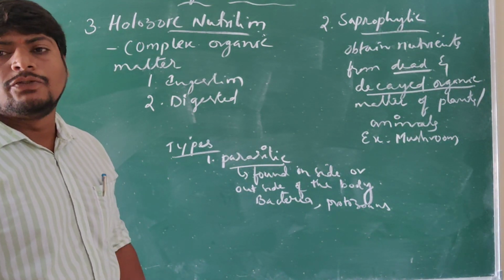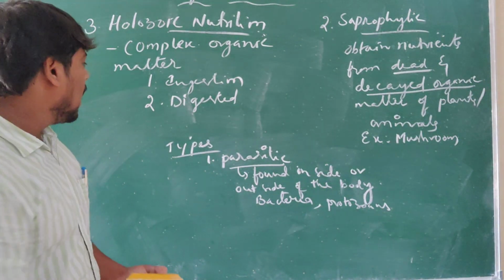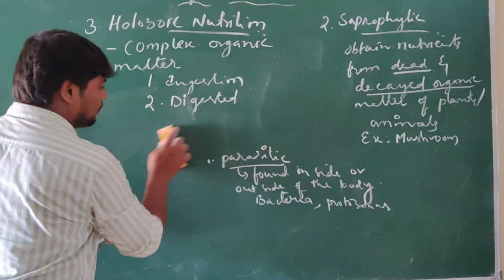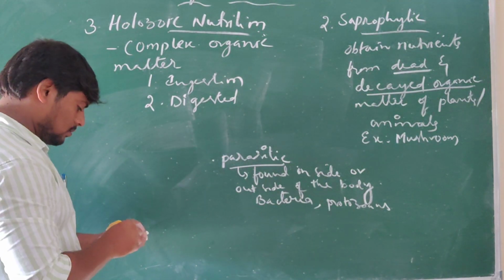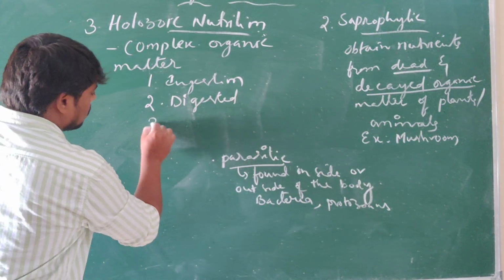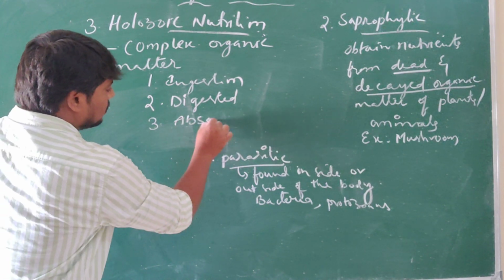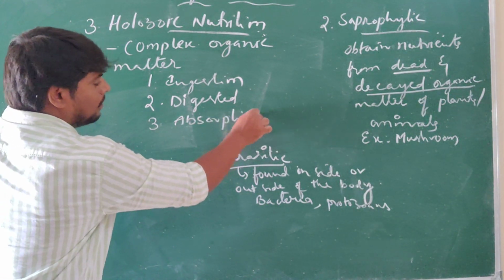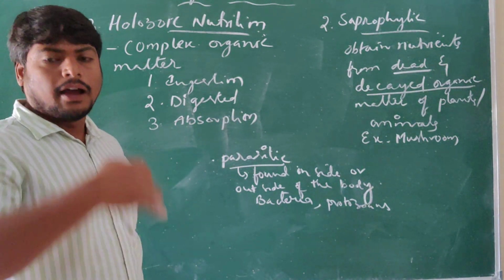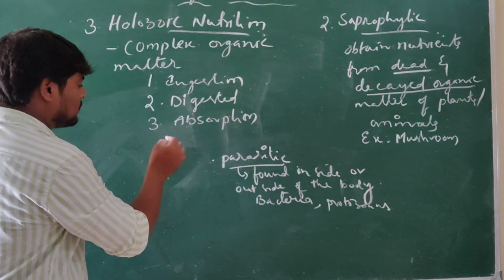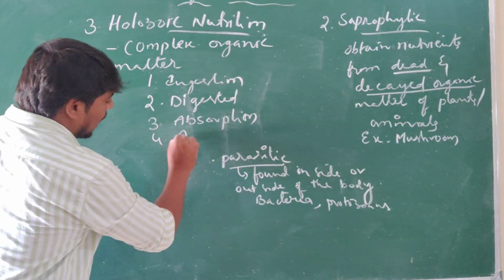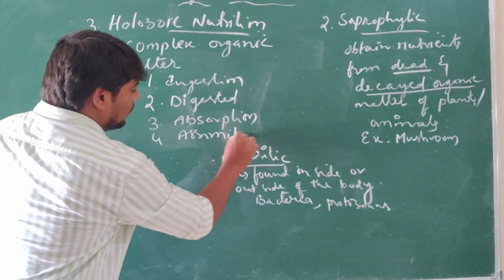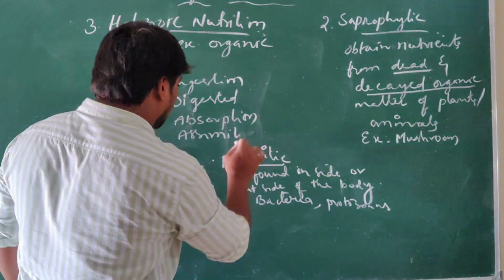After digestion of the food matter, what is happening? It undergoes absorption, meaning it is transported into the blood or lymph, and after absorption it goes to assimilation, meaning from the blood it is utilized by the body.